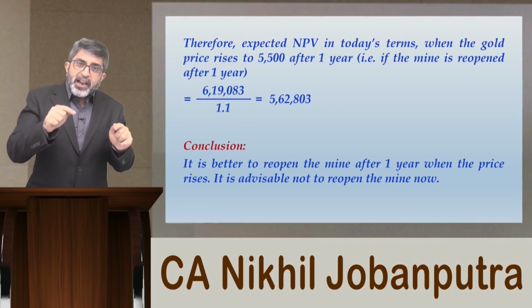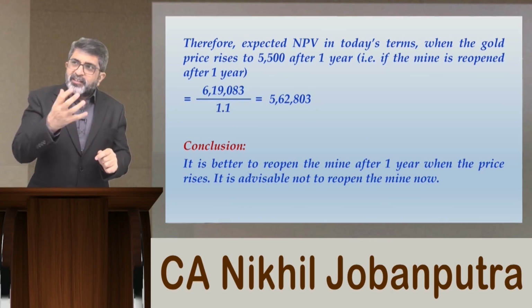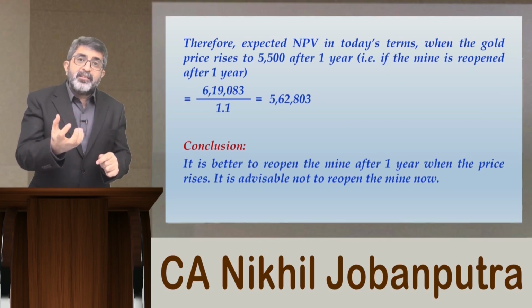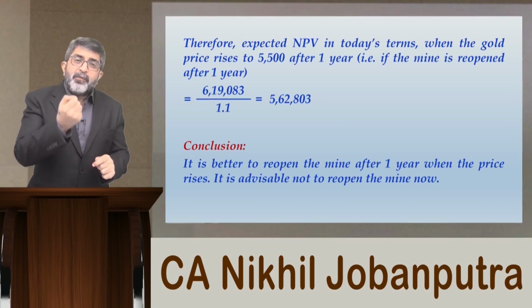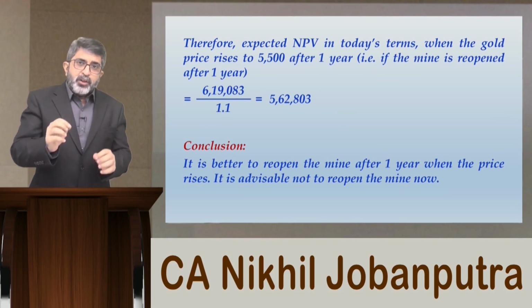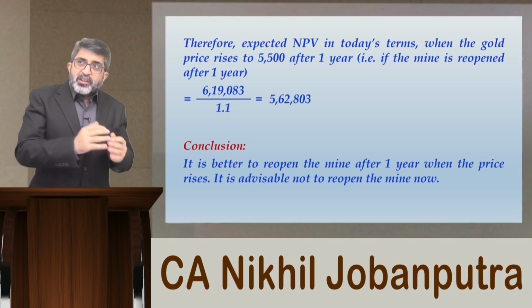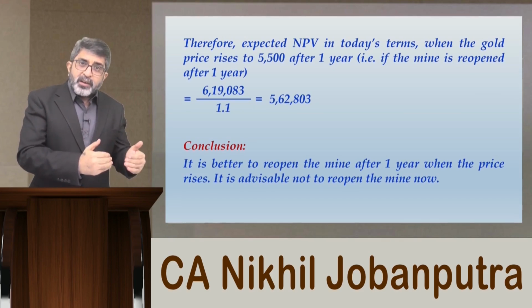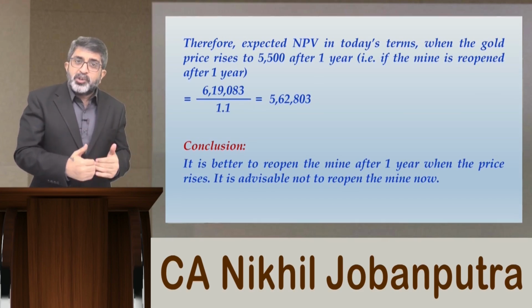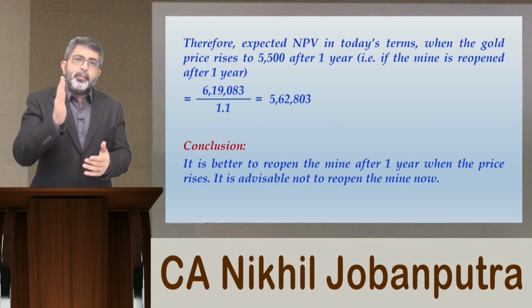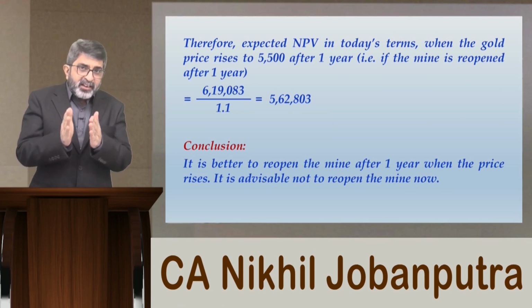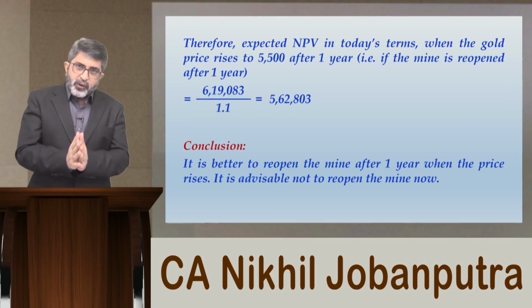The value of that abandonment option is basically termed as finding the value of a real option. Unlike the options in derivatives, this is not a derivative instrument, not a financial option, this is basically a real option. So you have an abandonment option, what would be the worth of that?